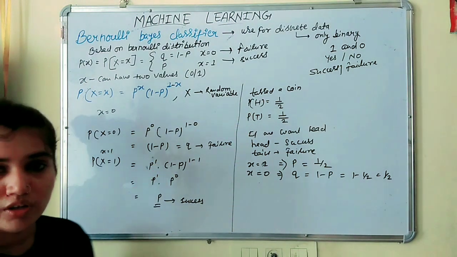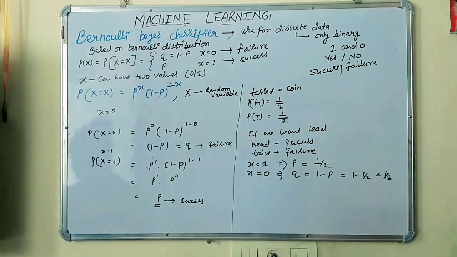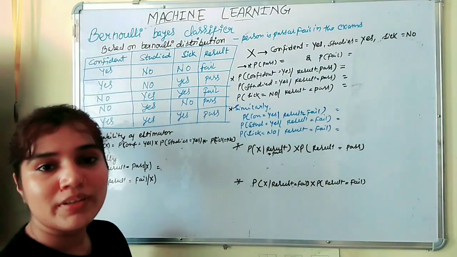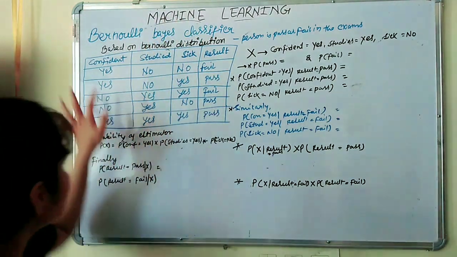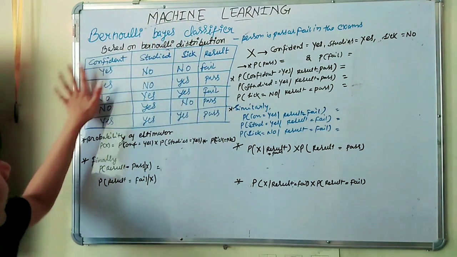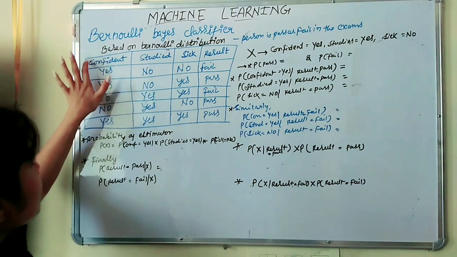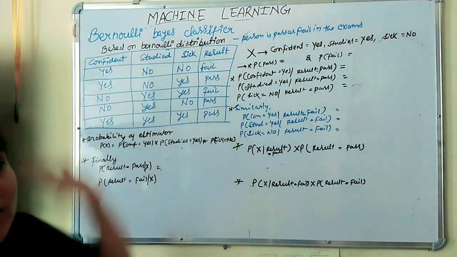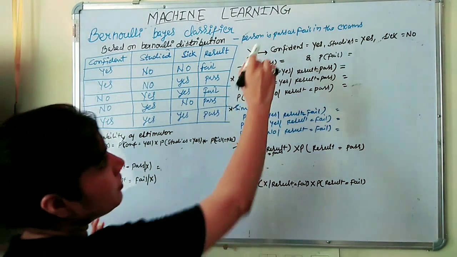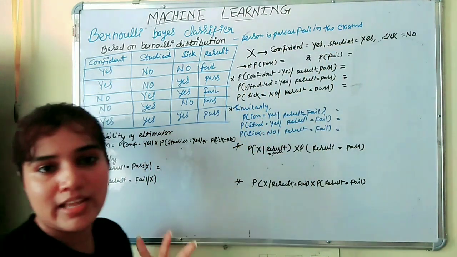Just take a screenshot or note it down. Let's see one example where we will apply the Bernoulli Bayes classifier. This is the data set, with the features confident, studied, sick, and this is the result. Here we have to find whether a person passes or fails the exam.